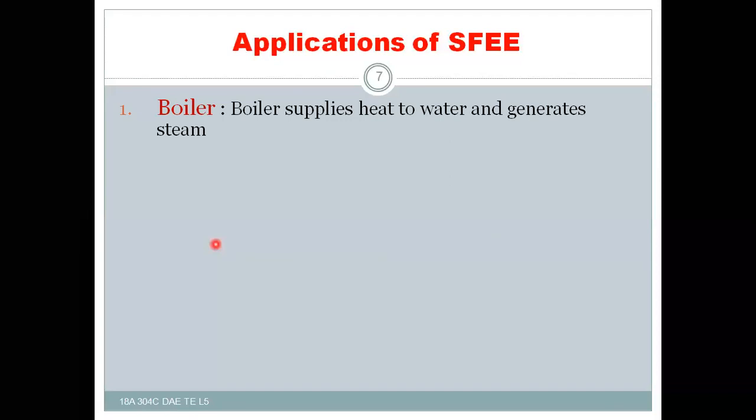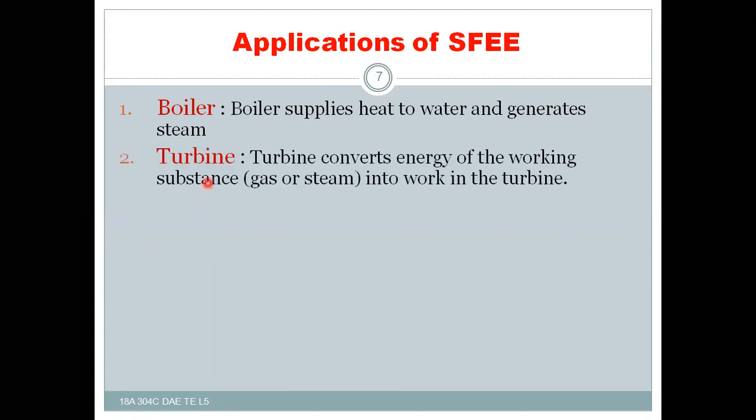So the boiler supplies heat to the water and generates the steam, right? That is the boiler. And the turbine converts the work energy, meaning the energy of the working substance, the energy of gas or steam, whatever it is, into work in the turbine. That means heat energy is converted into work in the turbine.